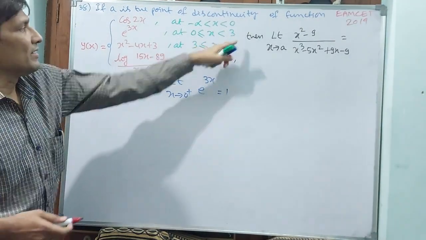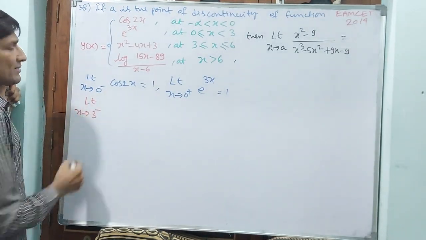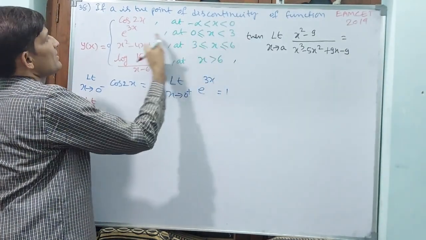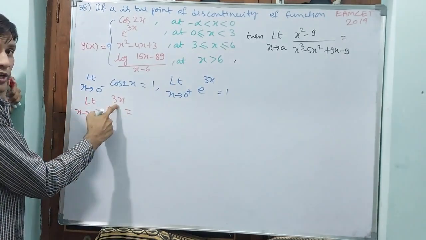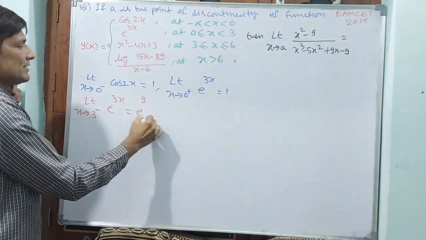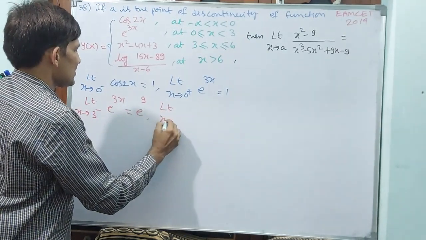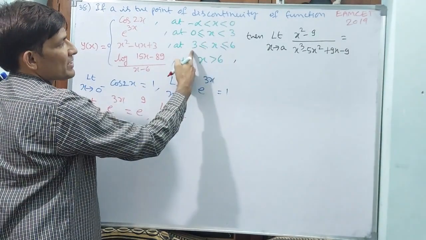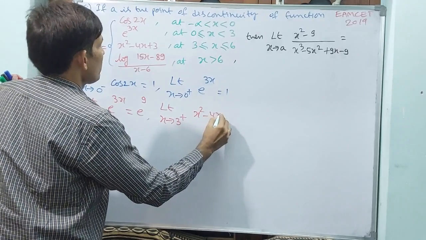You go for 3. Limit x tends to 3 minus, the left hand limit. 3 minus means this only will come up to 3: e power 3x, that is equal to, giving 3, e power 9. Then you go for the right hand limit, limit x tends to 3 plus. 3 plus means greater than 3, this function will come: x square minus 4x plus 3.